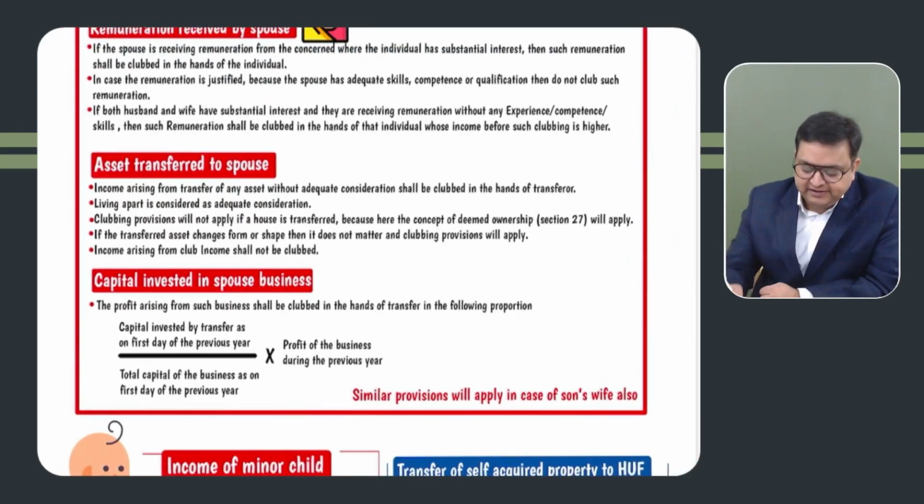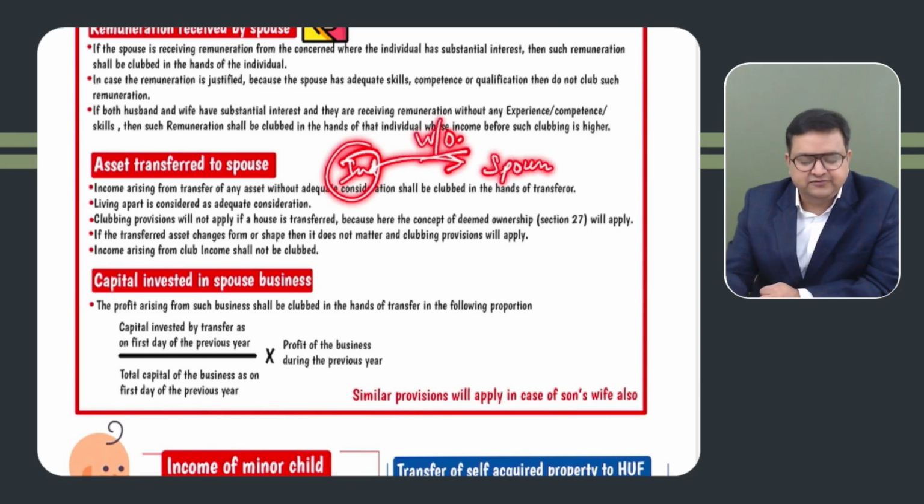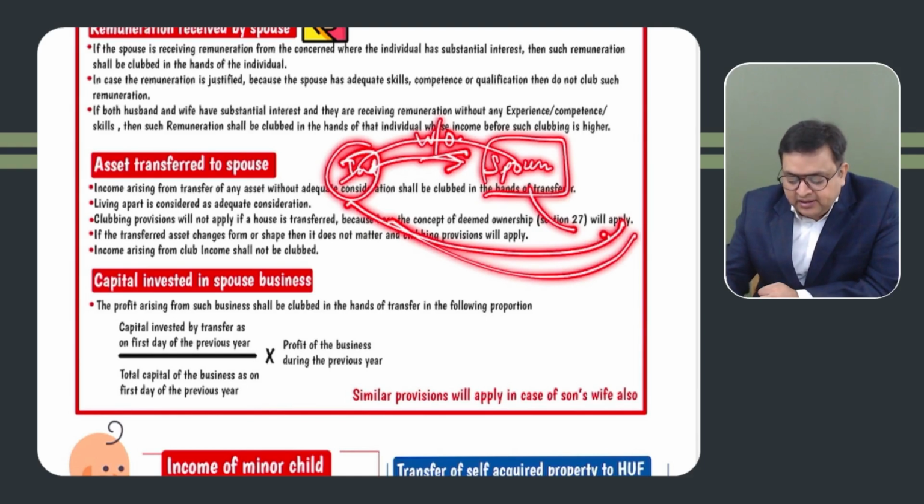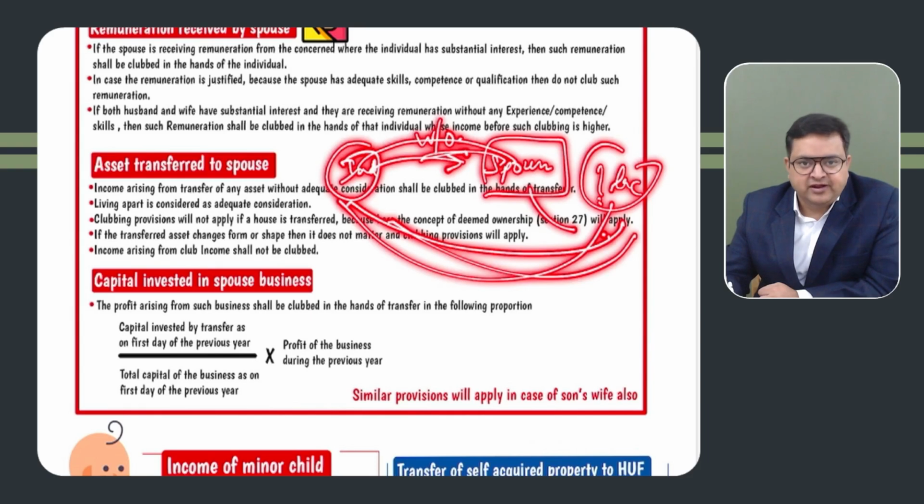If an individual transfers any asset to the spouse without consideration or for inadequate consideration, then whatever income the spouse generates on that asset will be clubbed in the hands of the individual. Got it? Let's say debentures are transferred, and on that the spouse earns 1 lakh rupees of interest. So 1 lakh would be clubbed in the hands of the transferor.